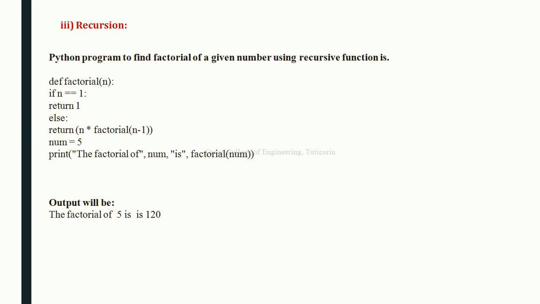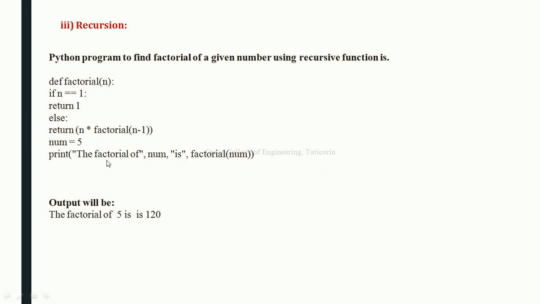So it's a Python program to find the factorial of a given number using a recursive function. Define factorial of n. If n is equal to 1, return 1, else return n into factorial of n minus 1. Suppose I am giving the number as 5, print that the factorial of num is factorial of num.